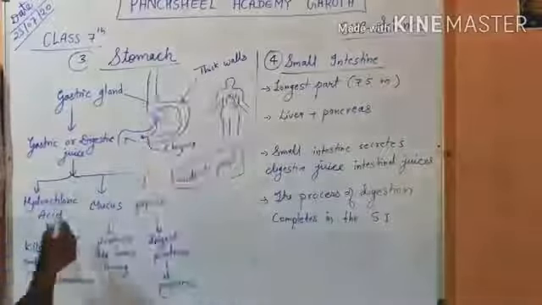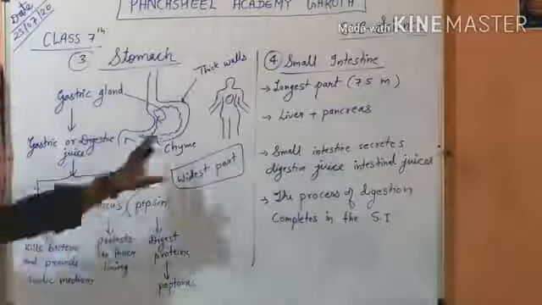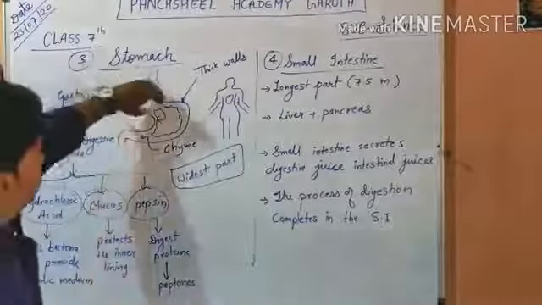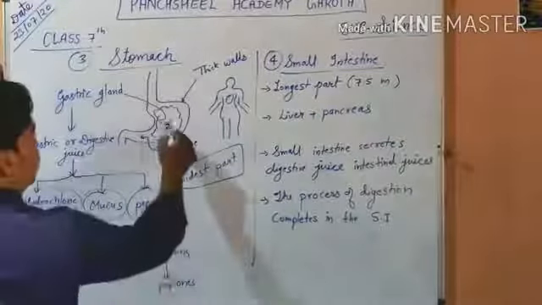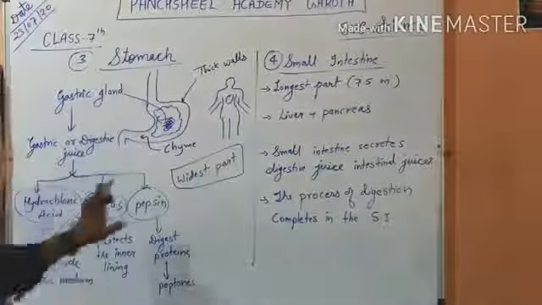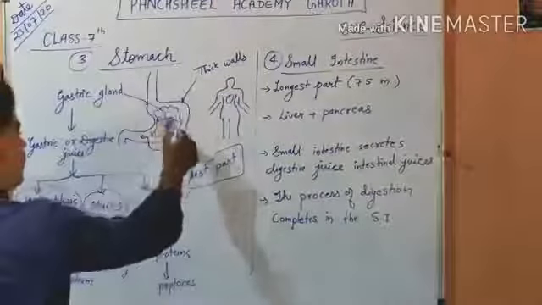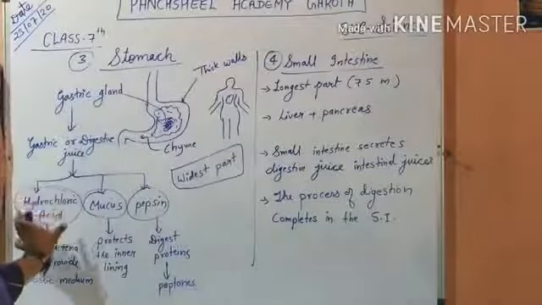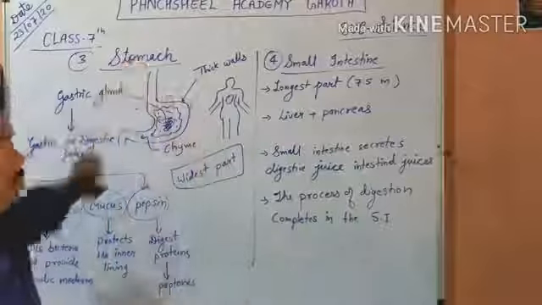This is hydrochloric acid, mucus, and pepsin in the stomach, because our food, after coming from the food pipe, is here in the stomach, so hydrochloric acid, mucus, and pepsin are secreted here. Hydrochloric acid will kill the bacteria that come with food.